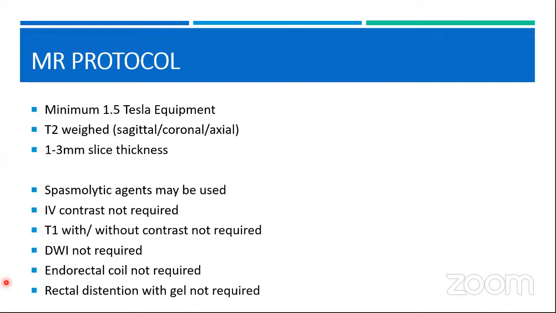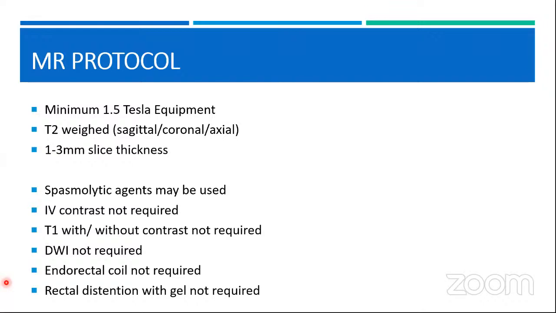So in those cases, what you can do is acquire your non-contrast images first, and then that can be followed by the IV contrast. Because the non-contrast T2-weighted images are a must. T1 images with or without contrast are not required. Diffusion weighted images are not required.